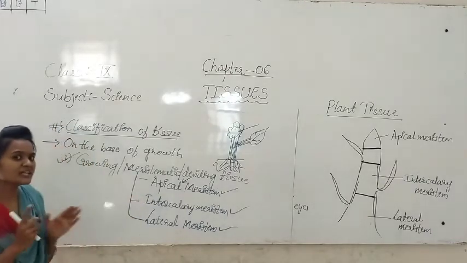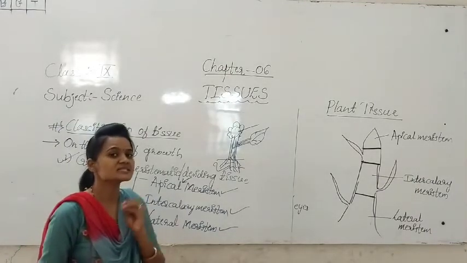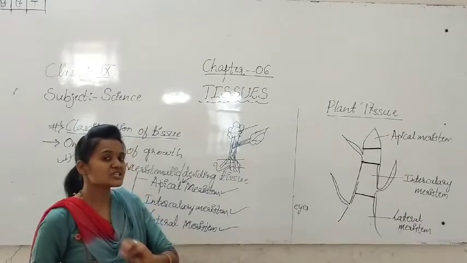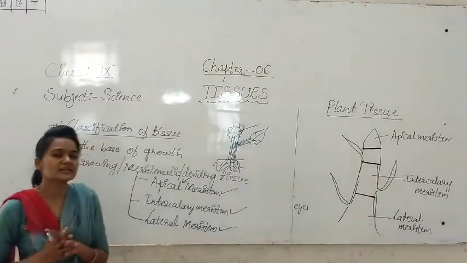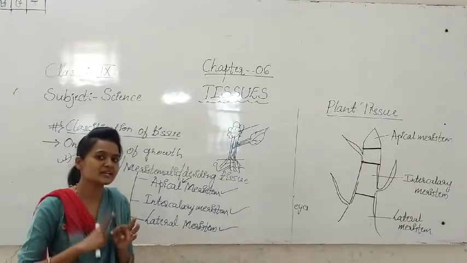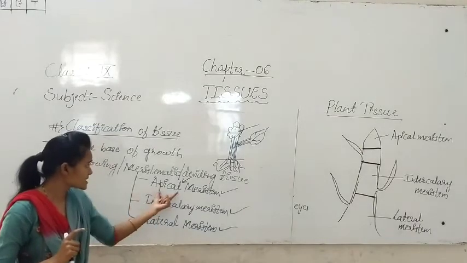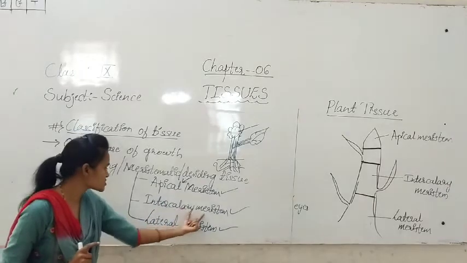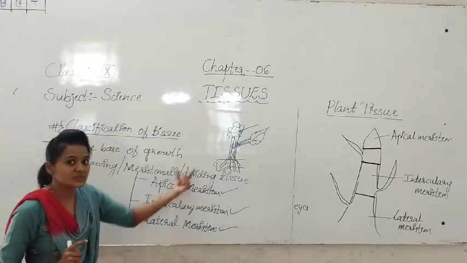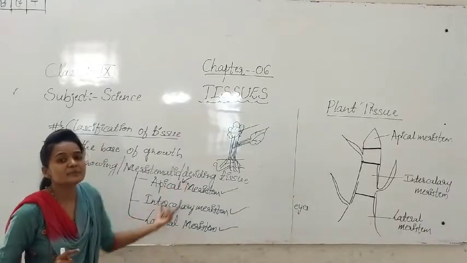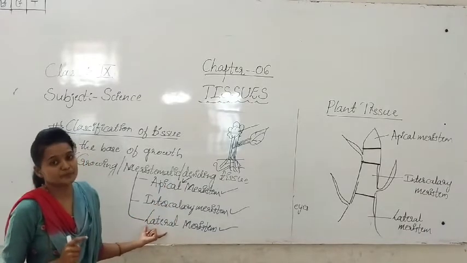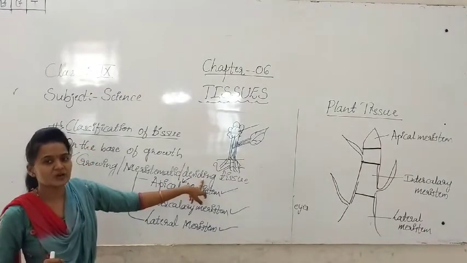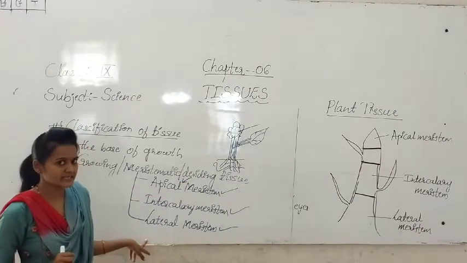See students, what are we studying now? We are studying about the plant tissues. In the plant tissue, we are seeing the meristematic and permanent tissue. And again, meristematic tissue will be classified into apical meristem, intercalary meristem, and lateral meristem. These three are classified on the basis of division.